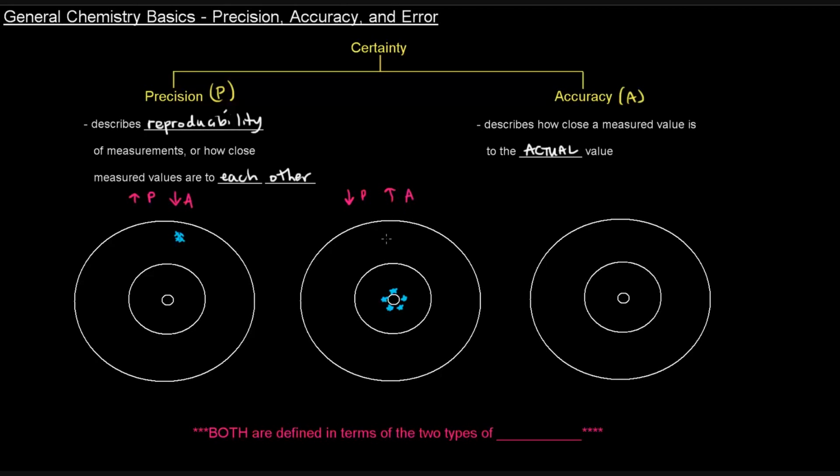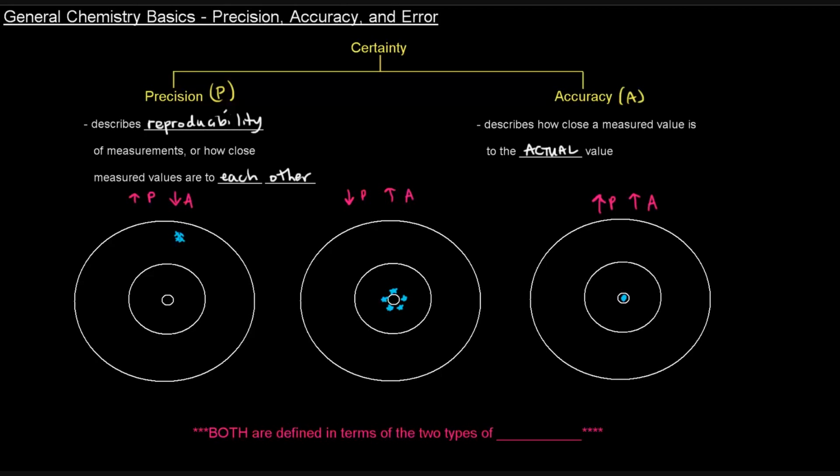The ideal would of course be to have high precision and high accuracy. In that case we'd have maybe all 5 hits dead center. 1, 2, 3, 4, 5. You can't even tell that I'm putting 5 little dots or 5 little stars there. That would be highly precise because all the shots are there, and highly accurate because they're all at the true place where we want them to be. Of course, we could have a case with low precision and low accuracy, with shots all over the place and not even close to the bullseye.